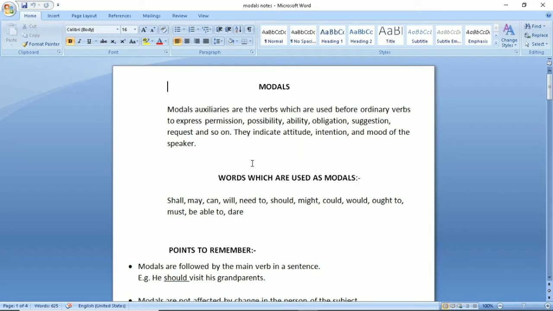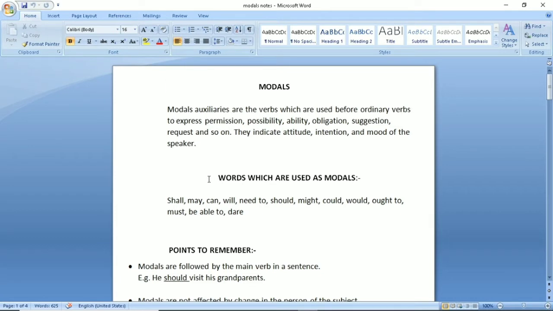So, they express the attitude, the behavior of the speaker, or you can say that they express the intention. Intention means what the speaker wishes to say, and of course the mood of the speaker. It also reflects the mood of the speaker.